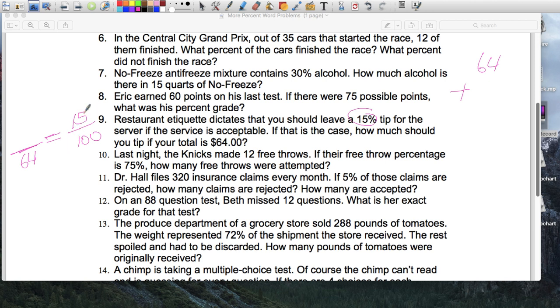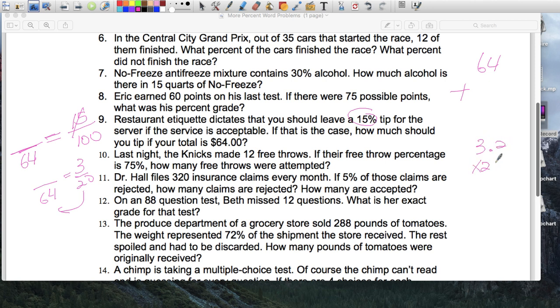13. The produce department sold 288 pounds of tomatoes, which represented 72% of the shipment. So 288 pounds of tomatoes were not all the tomatoes they received, they were part of it, because that represented only 72% of the shipment they received. Okay, so the rest were spoiled and discarded. So 72% goes here, and 288 is part, not the total. Okay, it's part of the shipment.